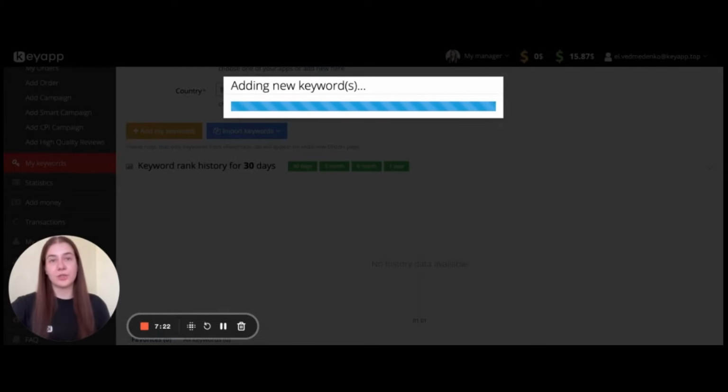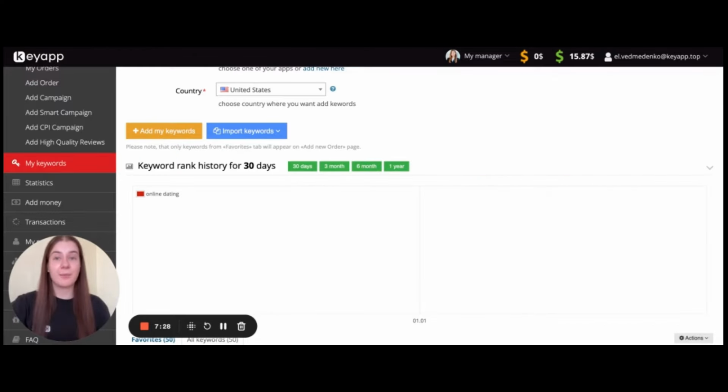Remember that unfortunately Google Play doesn't provide any information about the popularity score and about the traffic, so there is no real data from them, and all the platforms show this score according to their formulas. When we are talking about App Store, there is popularity score provided by Apple from Apple Search Ads, but unfortunately there is no data about traffic.